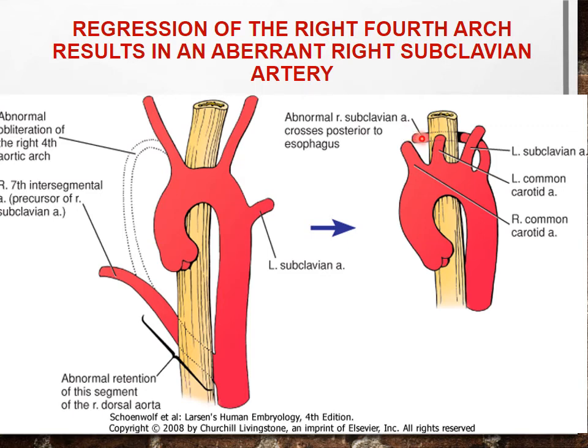So this is going to shift up here and then pass behind the esophagus to reach the right side and supply the right sided upper limb and areas. Now you can see very easily that this is the aberrant right subclavian artery. It is abnormally located on the left side.